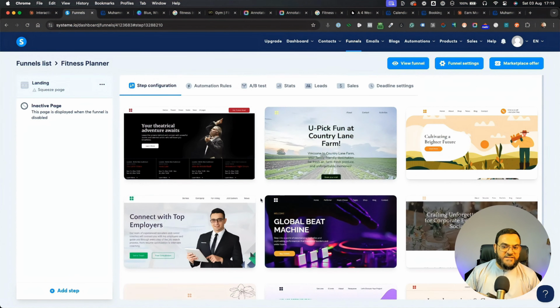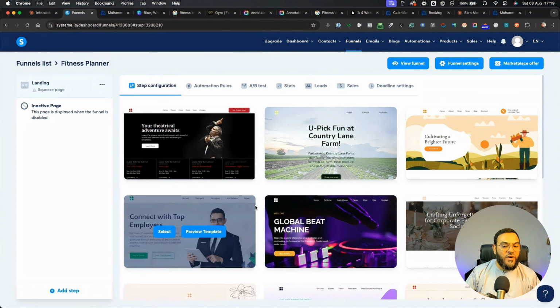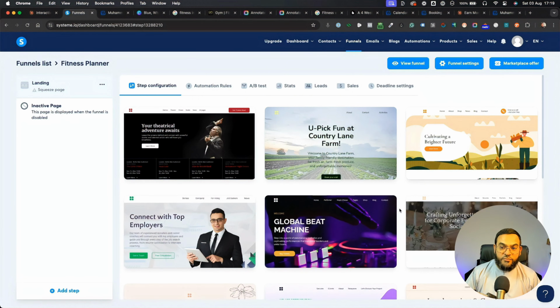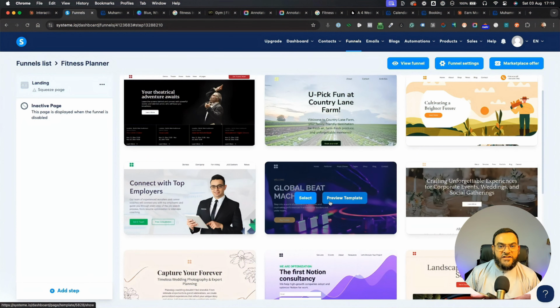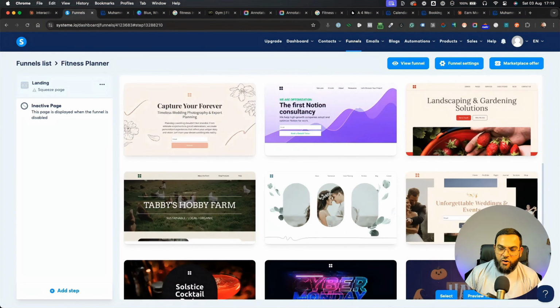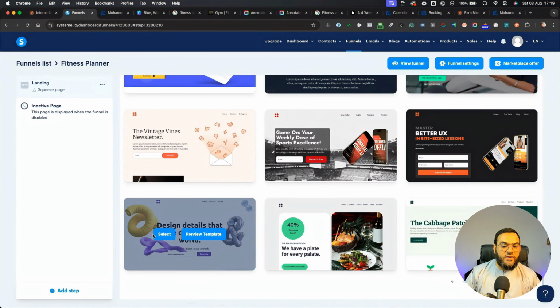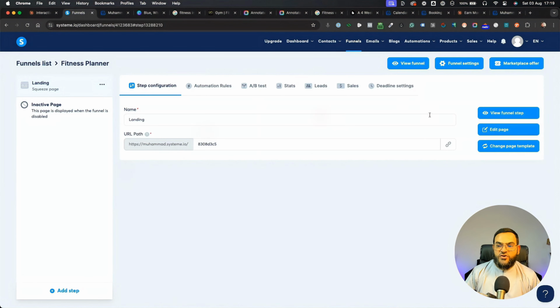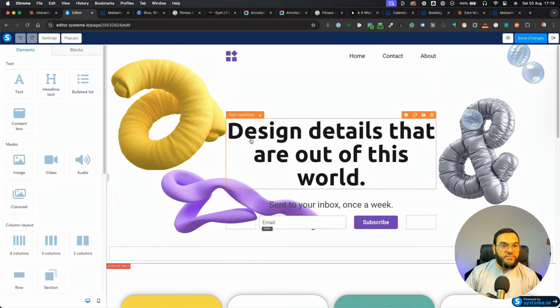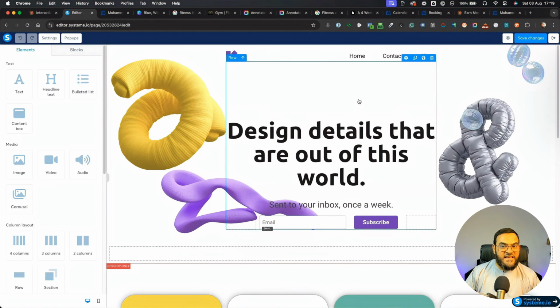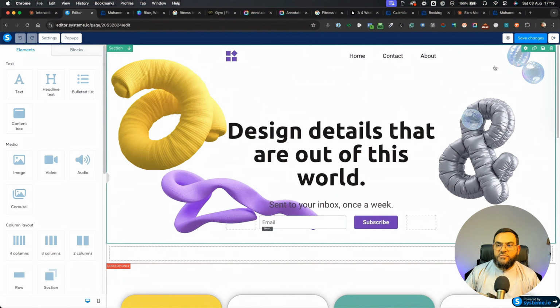Now you'll see it gives me a lot of templates. We don't have to worry about this. If you want, you can actually use these templates and then style it how you want. It'll actually make it look even more professional. But you can just go with a plain blank page with just the lead gen system that is the fitness planner on it. So you can select any one, then you just select the one that you want, and then you'll click on edit page. Now, if you have used any drag and drop builder, this is really easy. It works really well.